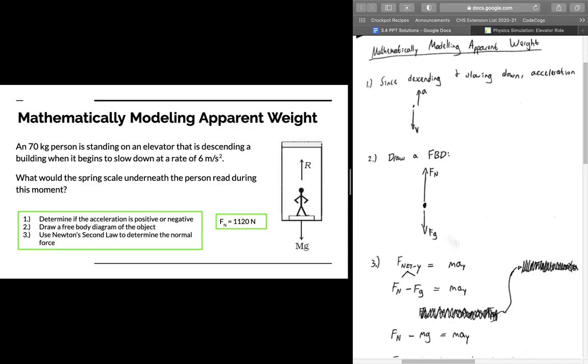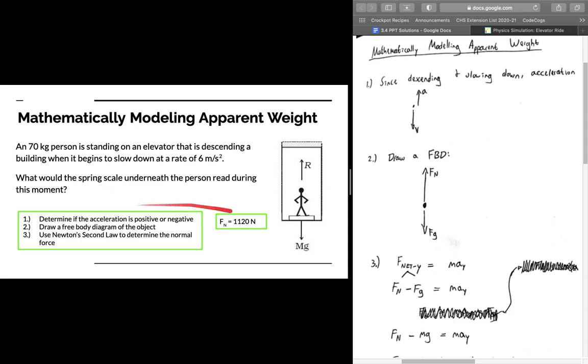So let's look at some examples here of mathematically modeling apparent weight. A 70 kilogram person is standing on an elevator that's descending a building when it begins to slow down at a rate of 6 meters per second squared. What would the spring scale underneath the person read during this moment?